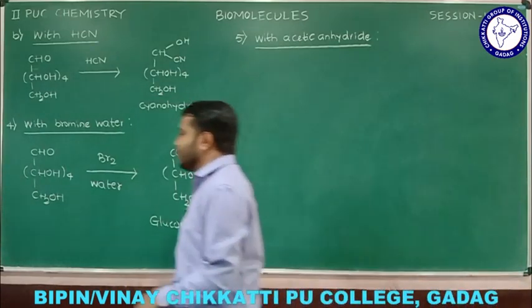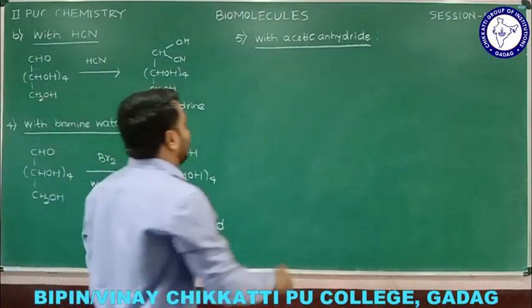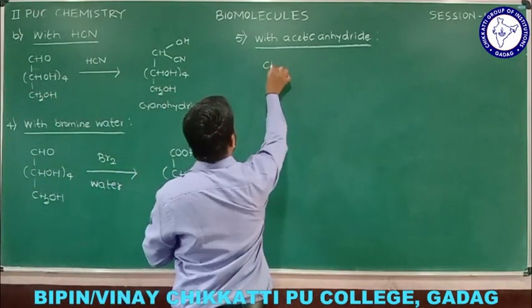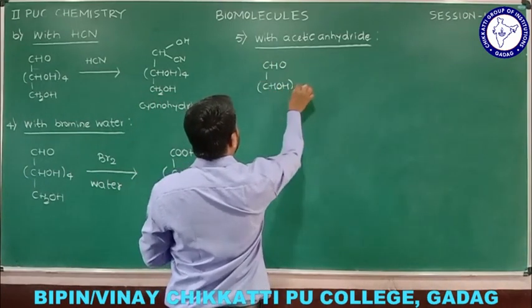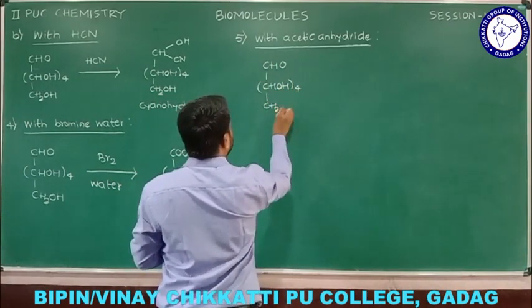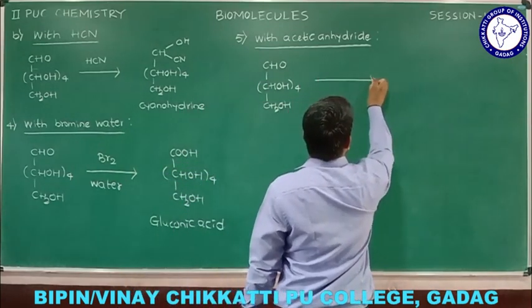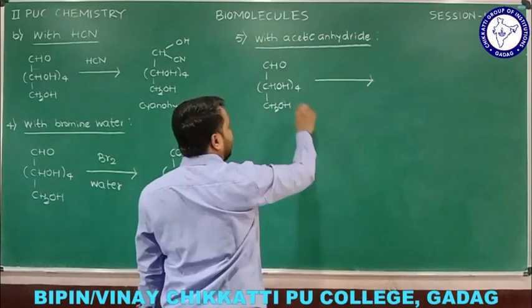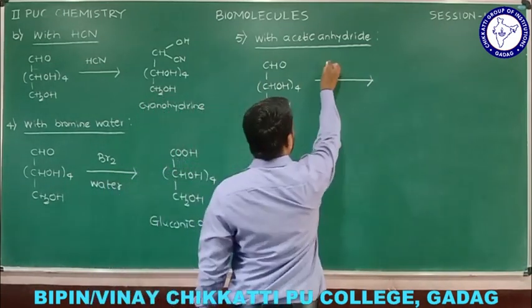Now let me explain using the reaction: CHO, CHOH four times and CH2OH, that is glucose. When this reacts with acetic anhydride, you can write the name itself, but I am going to write the formula for that.